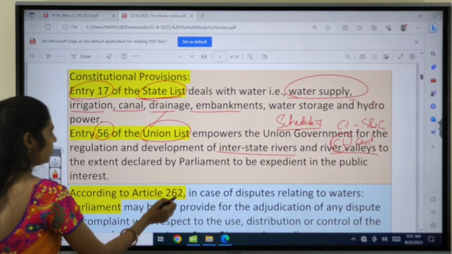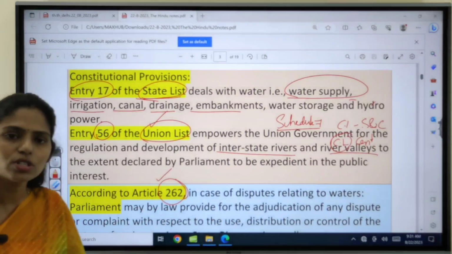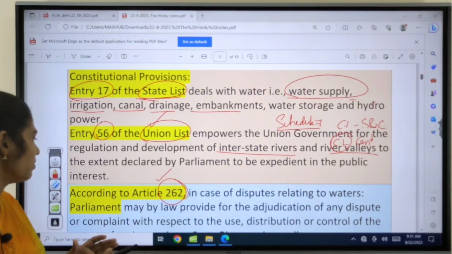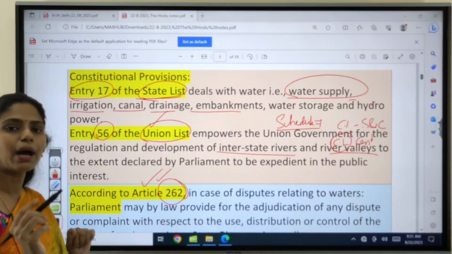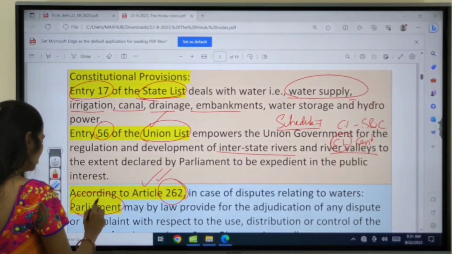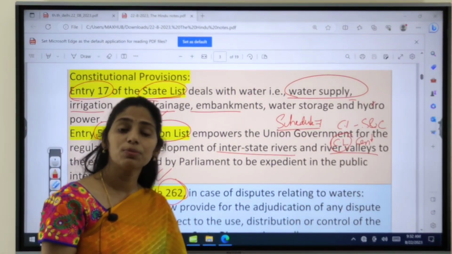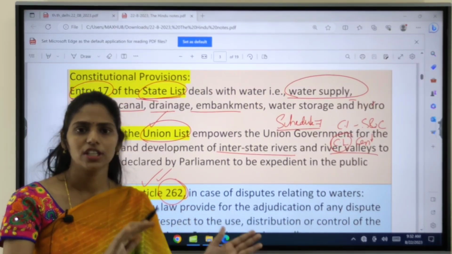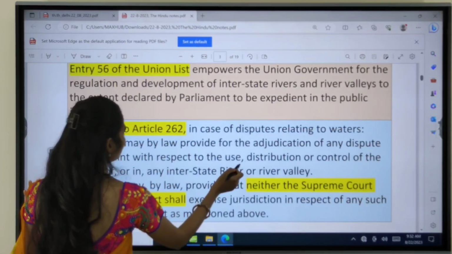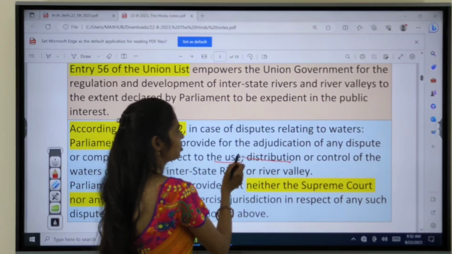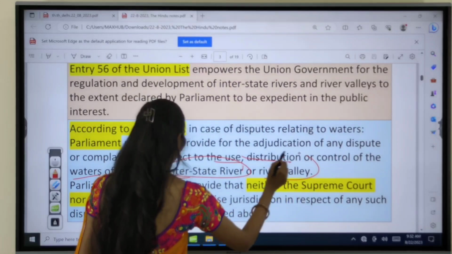Apart from this, Article 262 of our Constitution talks about disputes between states regarding rivers. According to Article 262, the power is given to Parliament. Parliament has the power to make laws to resolve disputes between states regarding the sharing of river water, especially the use, distribution and control of waters of an interstate river or river valley.